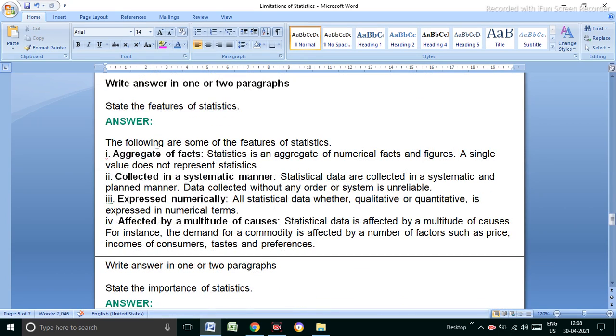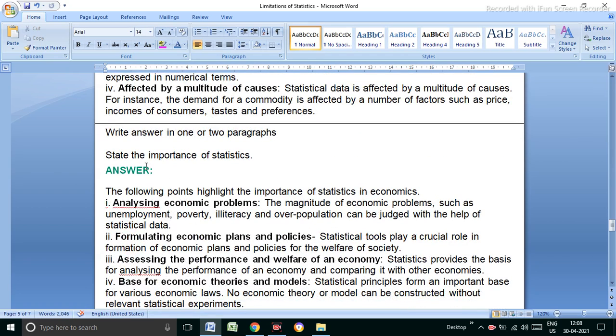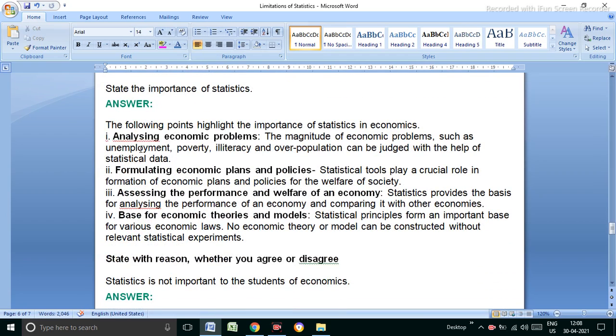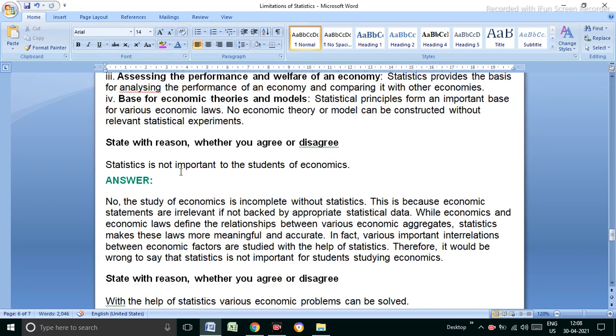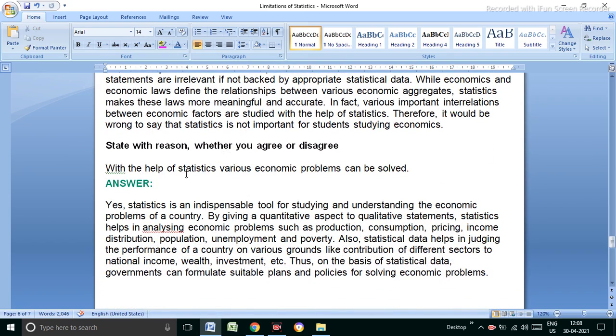Features of statistics, we have already completed: aggregate, collected, systematic, numerical, affected by. State the importance of statistics in economics, yesterday we have completed: formulation of economic policies. This topic we have already completed, so I am not focusing too much time on this question. With the help of statistics, various economic problems can be solved.